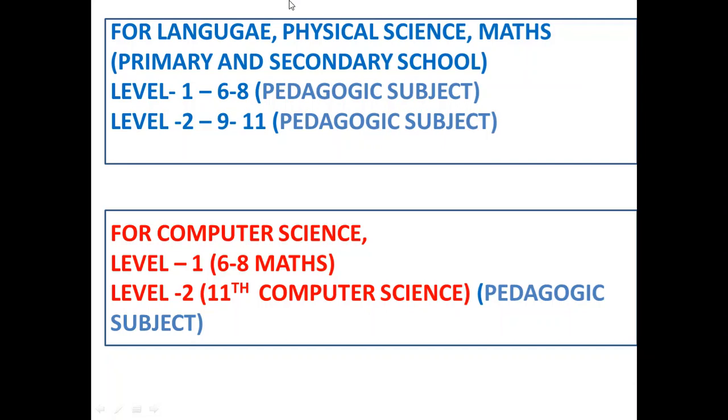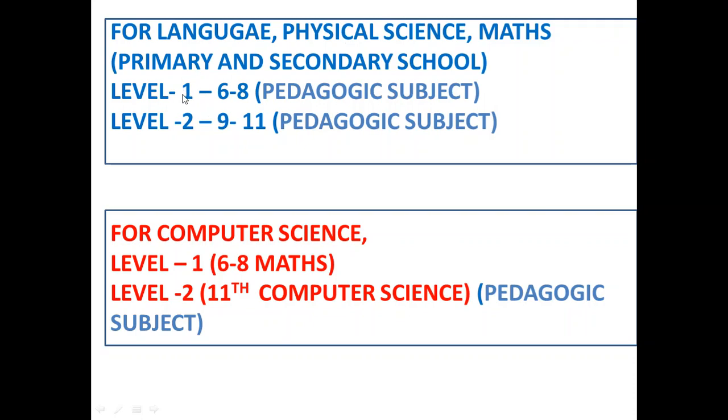You will have a training program in general school as well as special school, and special school training program will be common for all, and the general school practice will have some difference as your pedagogic subject is different. So if you belong to a language department, physical science department, or math department, you will have 2 levels.